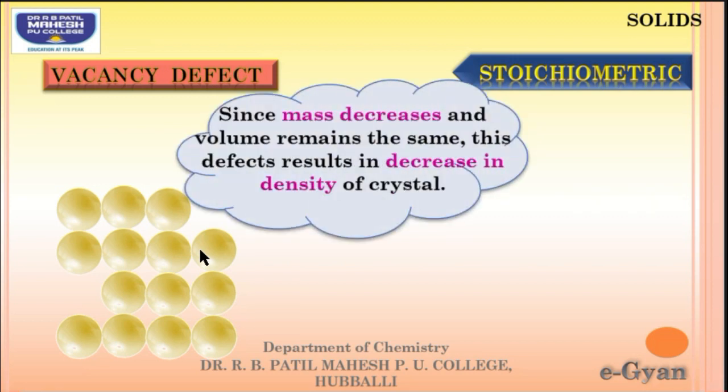Since the lattice points or lattice sites are missing, the mass decreases and volume remains the same. When the mass has decreased and volume is remaining the same, we can easily say that the density of the crystal will also decrease, because density is gram per ml.